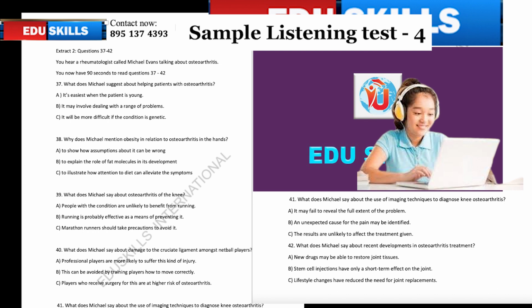When I was at medical school, and that's a long time ago now, the theory was that it was due to wear and tear, an inevitable part of getting old. You still sometimes hear this, but it's one of the many myths about the condition. After all, we have teenagers who develop it, and every joint has the capacity for repair. So we should think of osteoarthritis as a situation where processes for tissue repair are overwhelmed by destructive processes that often relate to injury, weight, and mechanical load factors.